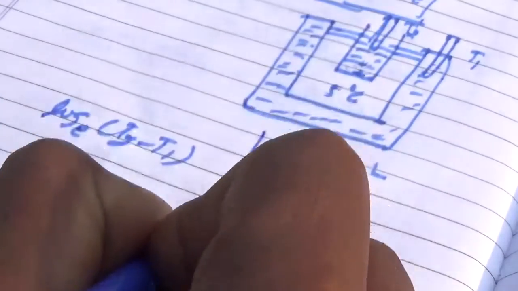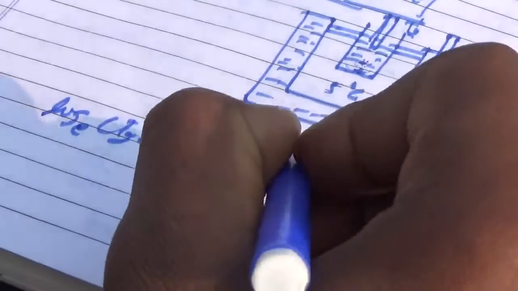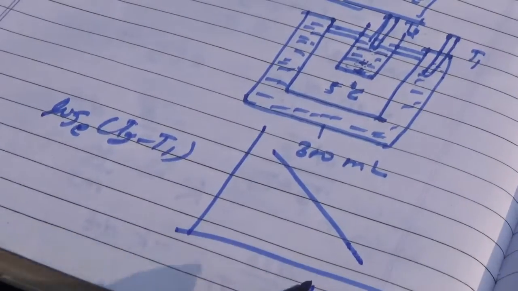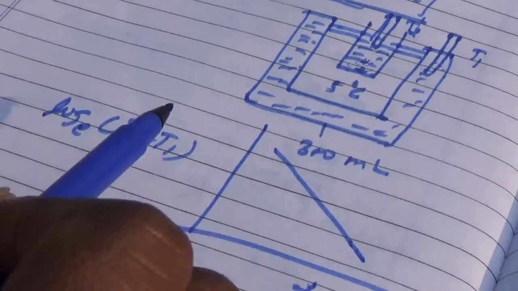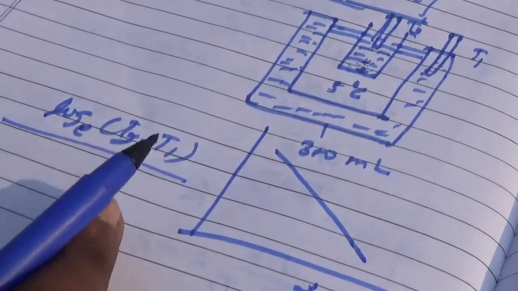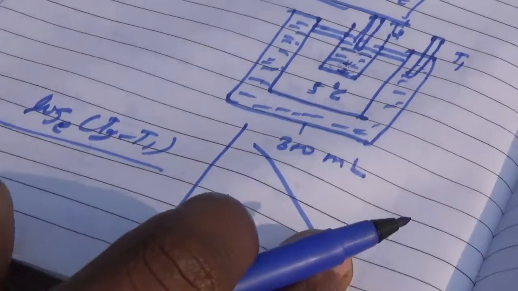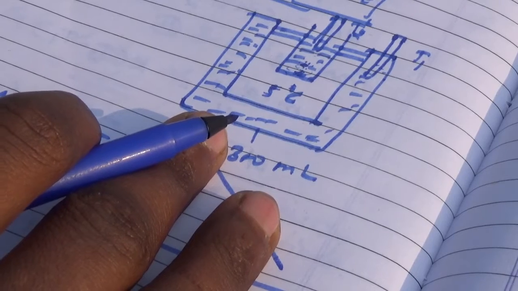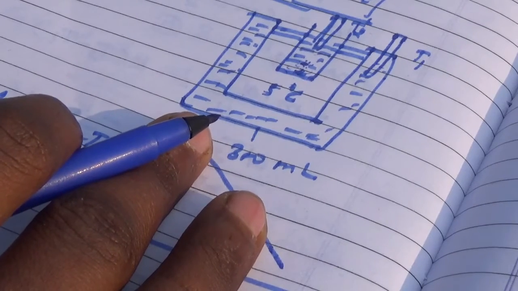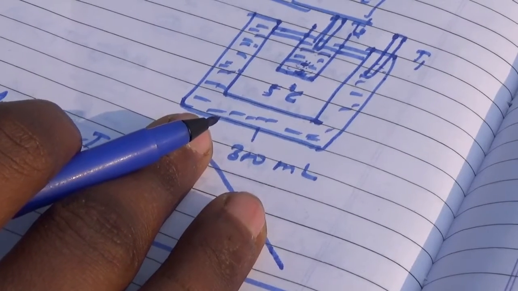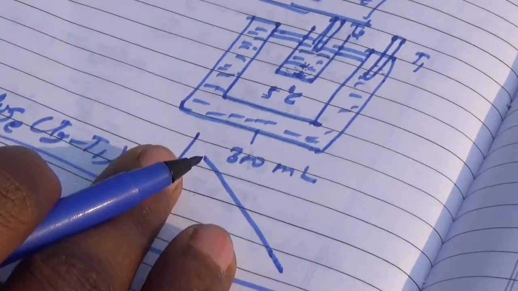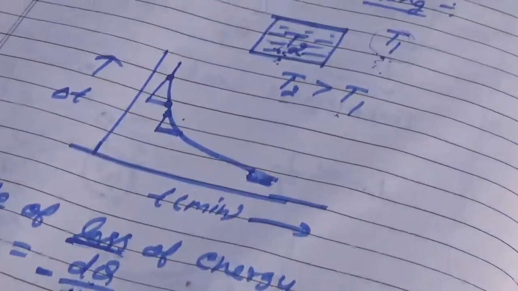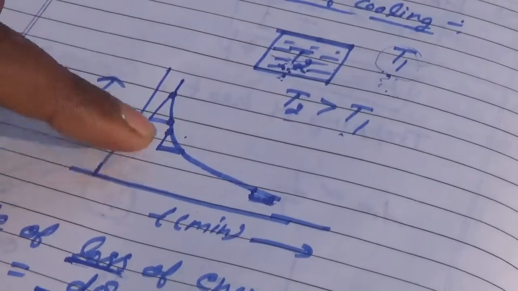Dear students, you will find a straight line. This shows the rate of losing heat, the change of temperature of any hot body with time.